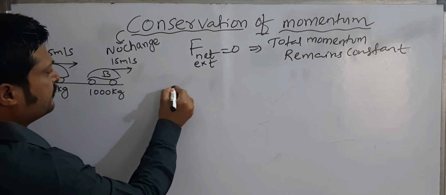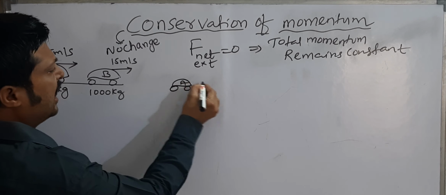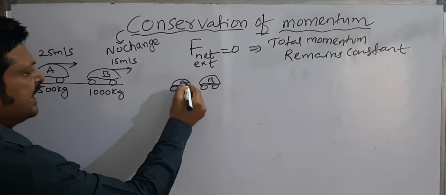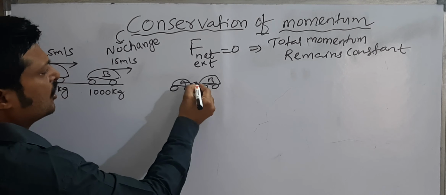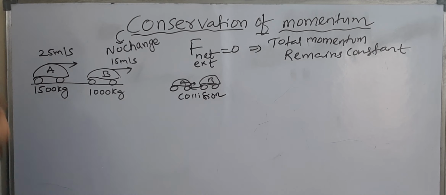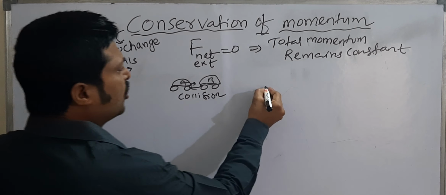Now these two cars, car A and car B, collide with each other. That means a collision takes place.